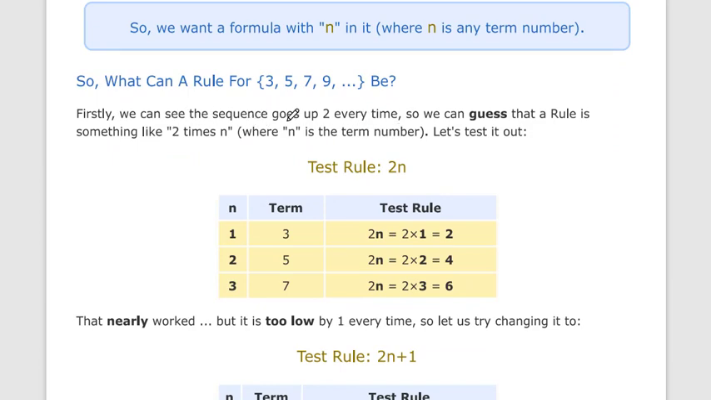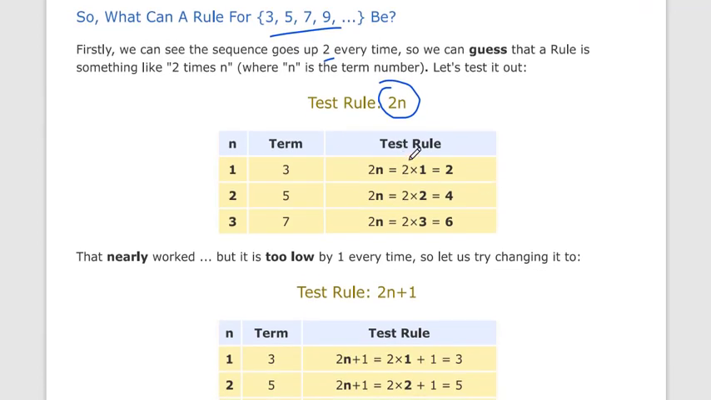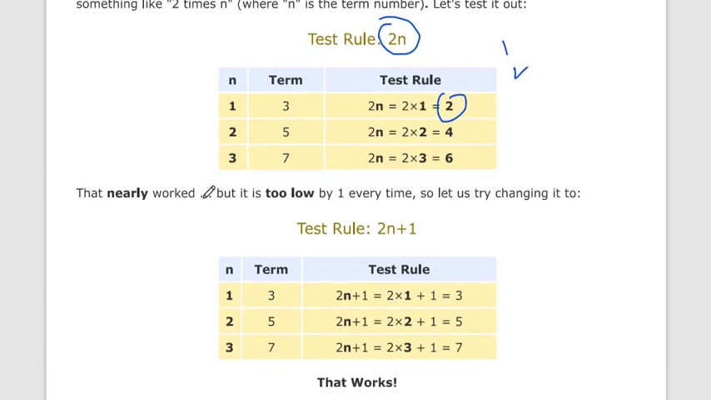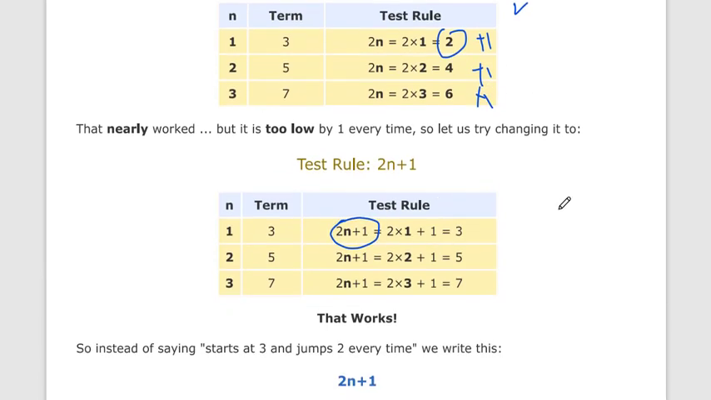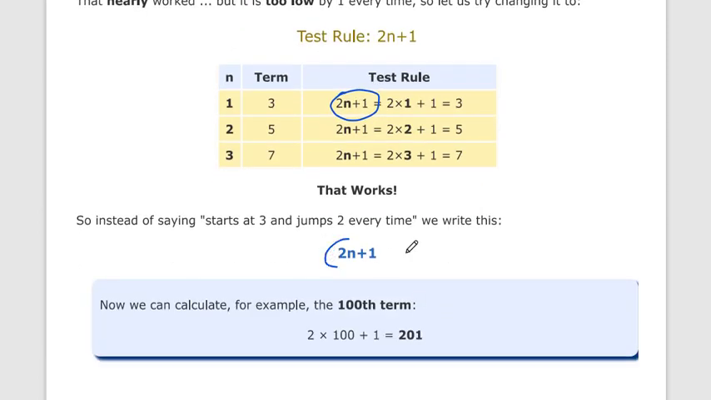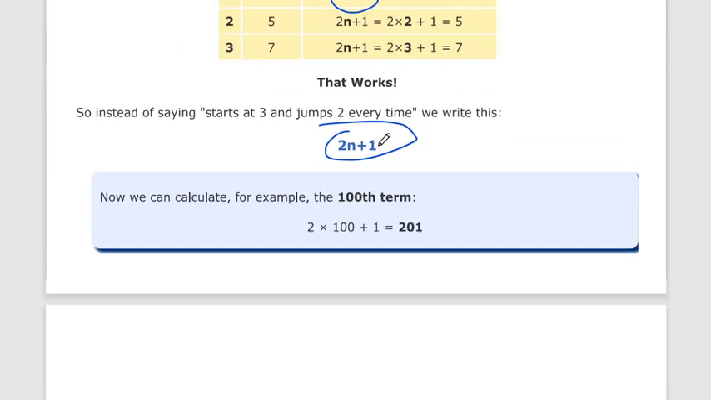In the last lectures we already discussed how to find the rule of any sequence. First, find the common difference between two terms. The sequence goes up by 2 every time, so we can say the rule is 2n. But if we take n equal to 1, 2, 3, 4, we get 2, 4, 6, and what is the difference? It is lower by 1. So what we will do is add plus 1. So with trial and error we can find the rule of any sequence. So the rule for this sequence is 2n plus 1.